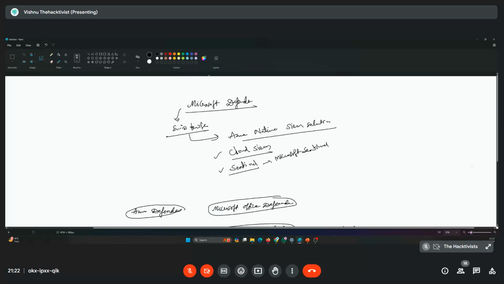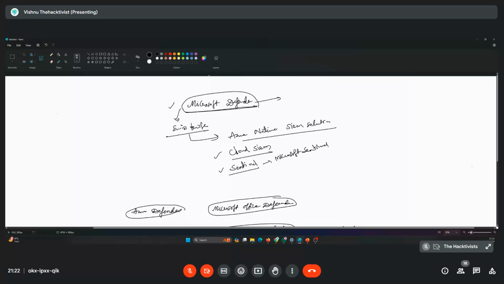So again, they made Microsoft Defender. It is a very good sign, but it is not a SIEM. SIEM has a very heavy capability, like it can do correlation between multiple logs, whereas Defender can't do that. It can only give an alert to the respective platform. It cannot compare with the other platform.